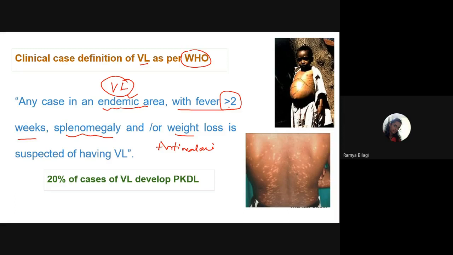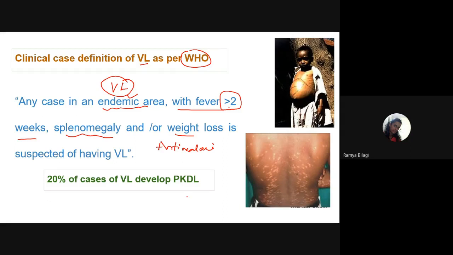So what is the case definition, students? A person should be from the endemic area, followed by high grade fever of more than 2 weeks. Along with that, there should be organomegaly, especially splenomegaly. Along with that, there should be associated weight loss, anemia, and there should not be any response to anti-malarial drugs or any antibiotics. If this is the case, then fine, the things are done.